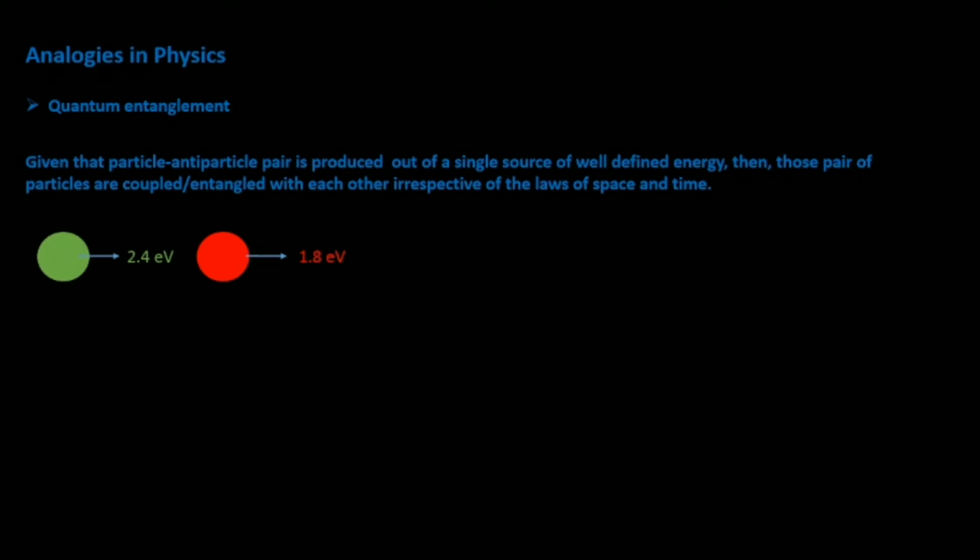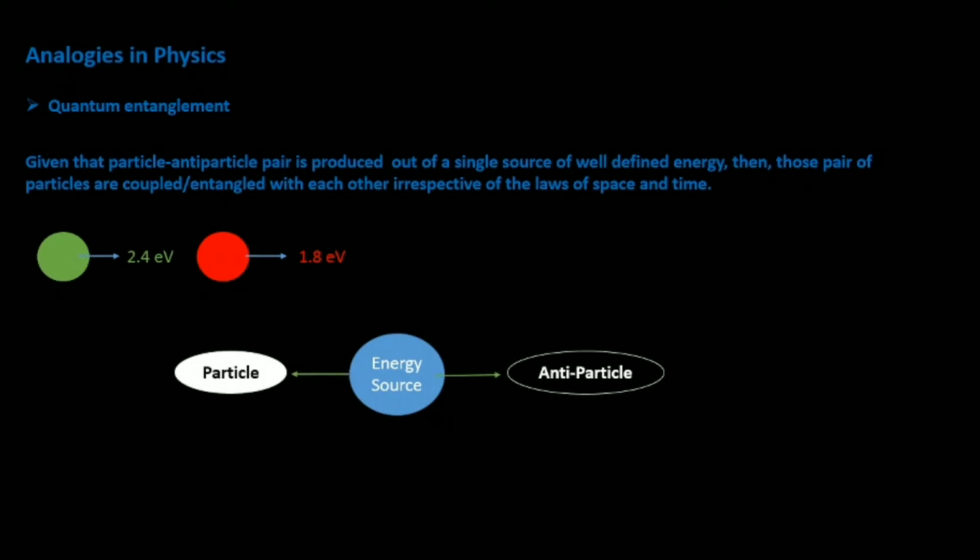Now, this well-defined energy source under the right conditions will spontaneously produce a particle-antiparticle pair. This phenomenon is known as pair production. It has been observed that several properties associated with the particle and the antiparticle have a complementary relationship.